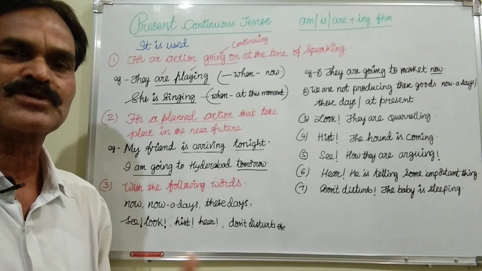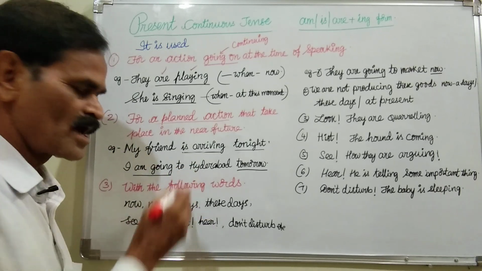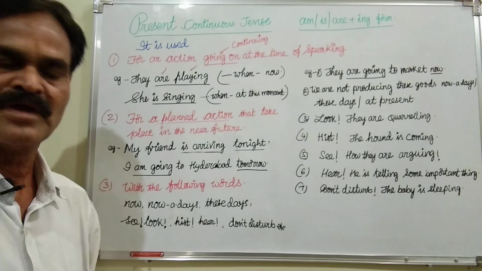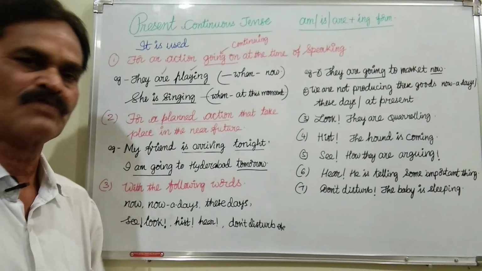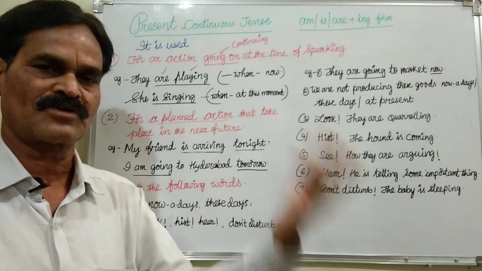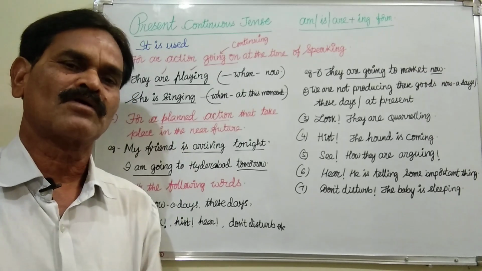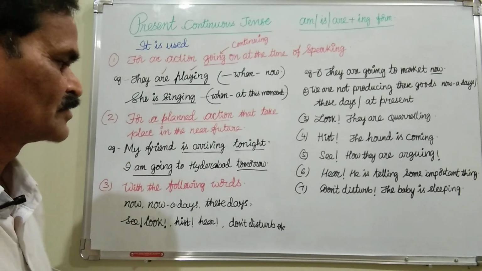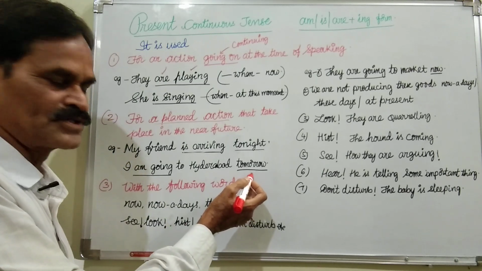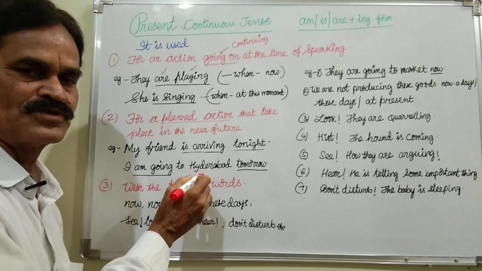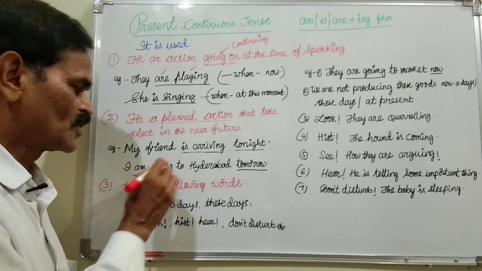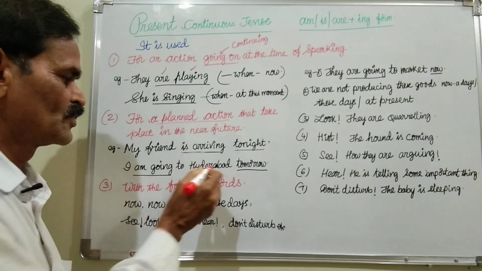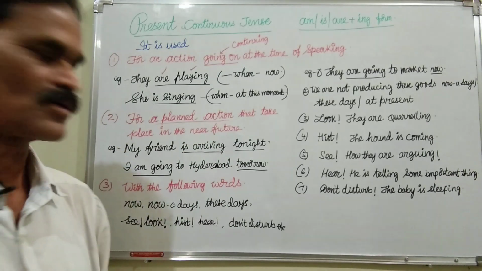I will go to Hyderabad tomorrow, we have to say, but it is a planned action. We make reservations and everything, and we will intimate our relatives or friends there in Hyderabad. This is all a plan. According to the plan, this action is going on. That's why, and that is also near future. That's why, instead of simple future, instead of "I shall go," we will use "I am going to Hyderabad tomorrow."